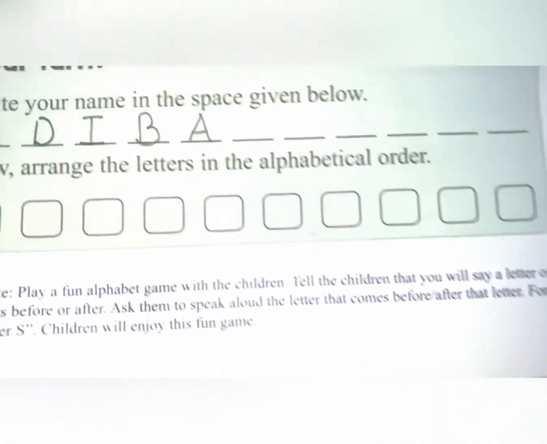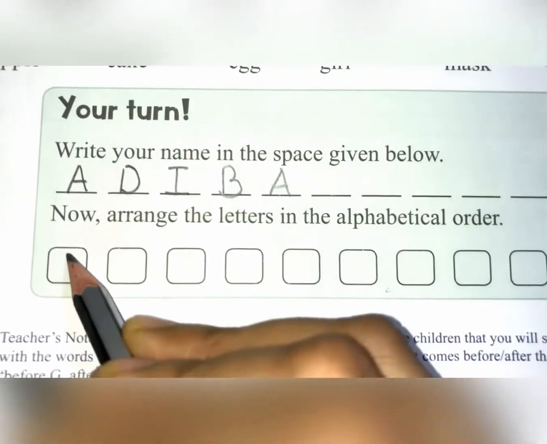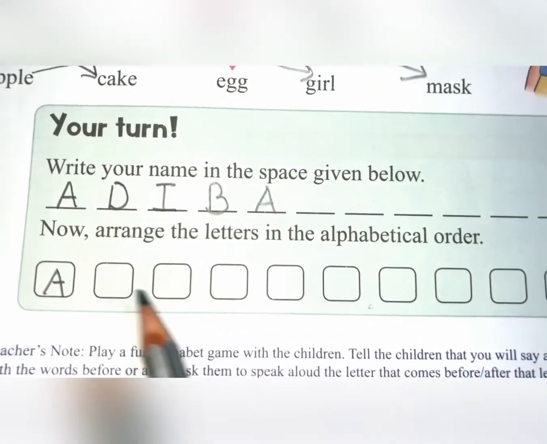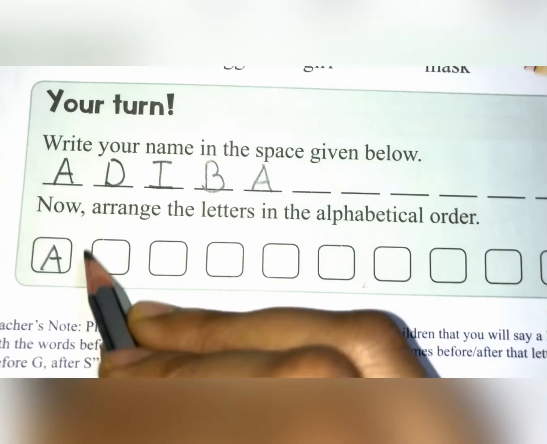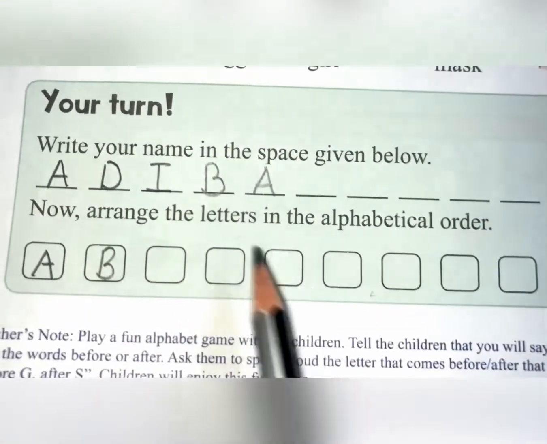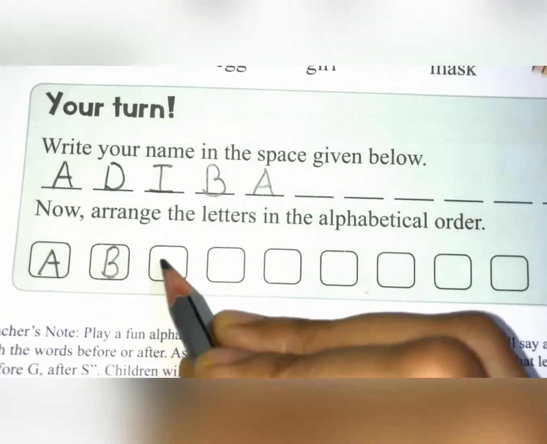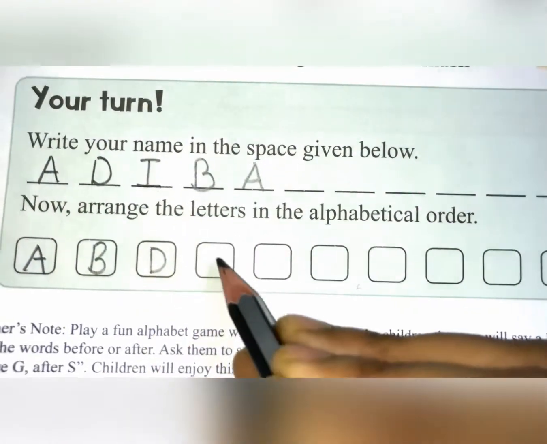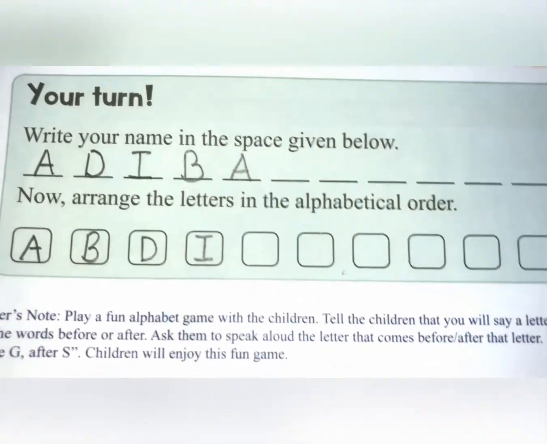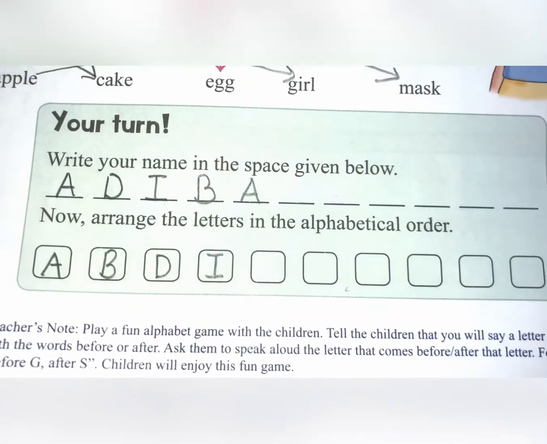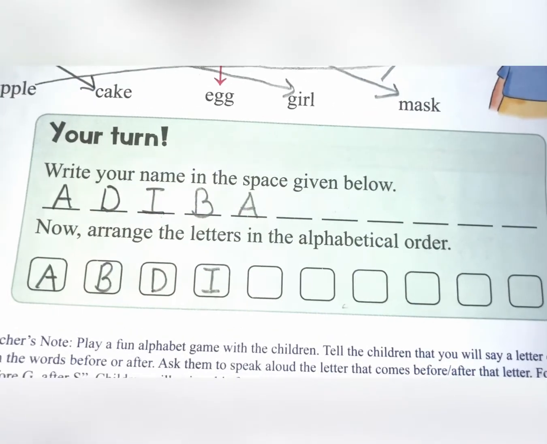So what will come first? A. Now after A, B, C, no. D, yes. Now only I is left. This is done. This way you have to do with your name. Okay?